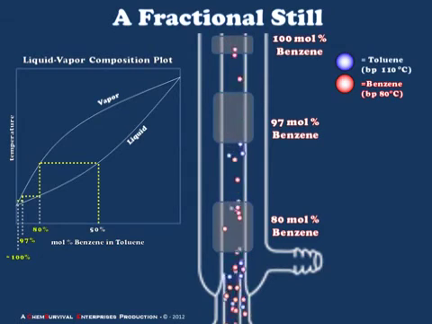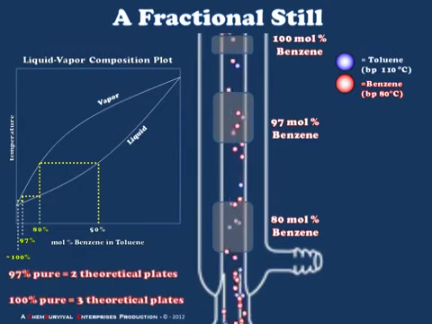If we were to set up a fractional still and then empirically determine that the collected distillate is 97 mole % benzene, we would report that our still is operating at 2 theoretical plates, meaning that it is producing a distillate of similar purity to that which would be expected in 2 rounds of serial distillation. And similarly, if we have about 100% pure sample of benzene and toluene, we would then report that our still is operating at about 3 theoretical plates. This gives us a way to report on the efficiency and the effectiveness of a fractional still.